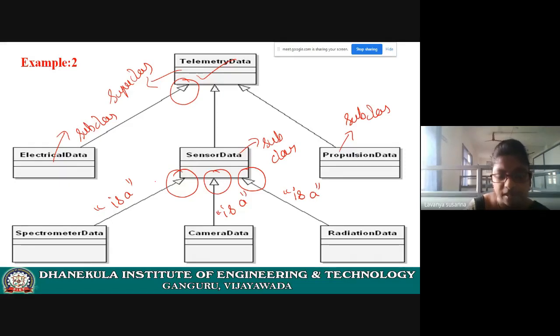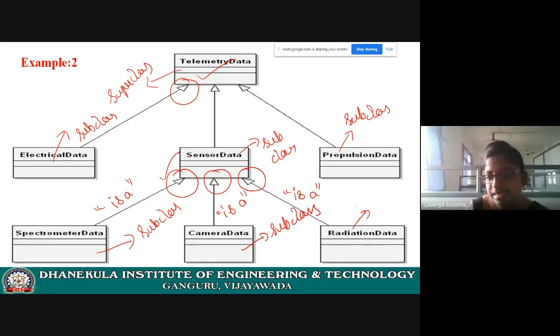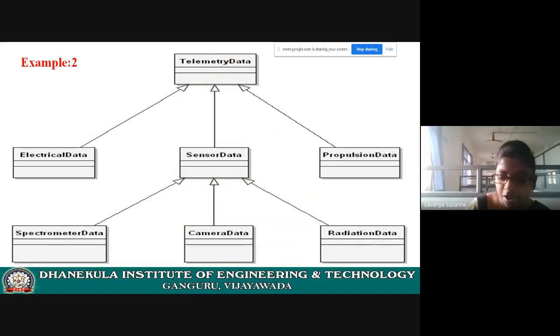Now, what is superclass and what is subclass? See, this symbol is pointing to sensor data. Sensor data is a superclass. Spectrometer data is a subclass. Camera data is a subclass. Radiation data is a subclass. Okay, I hope you understood. This is an example of inheritance.